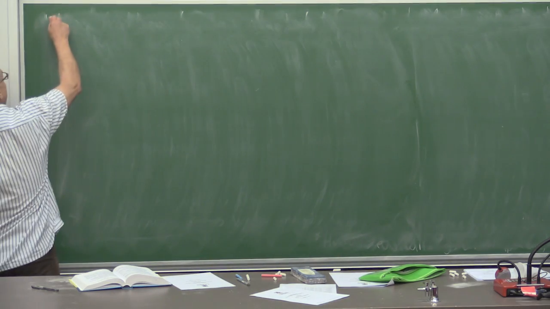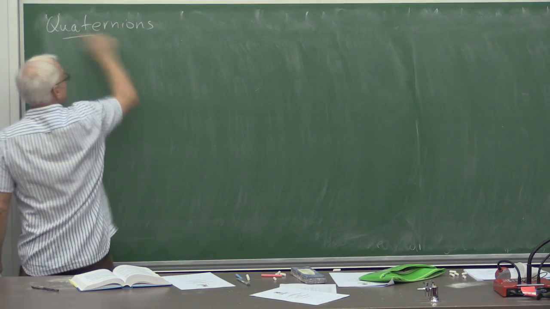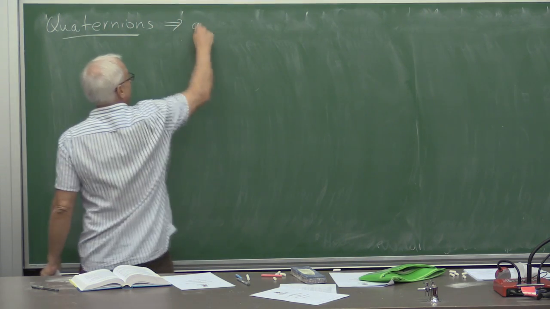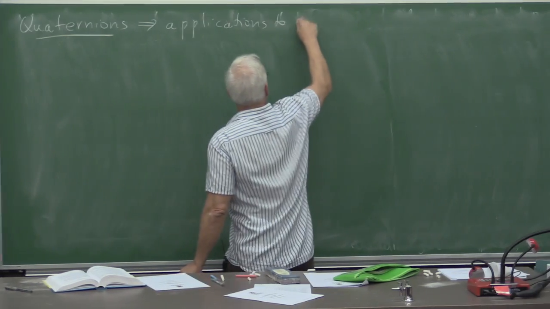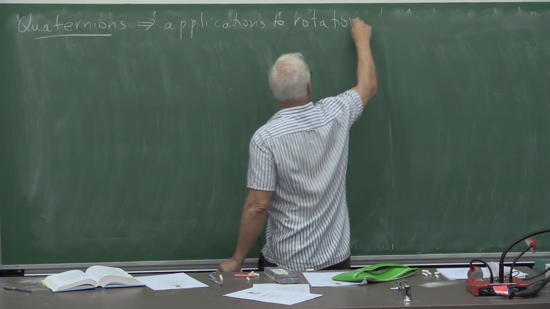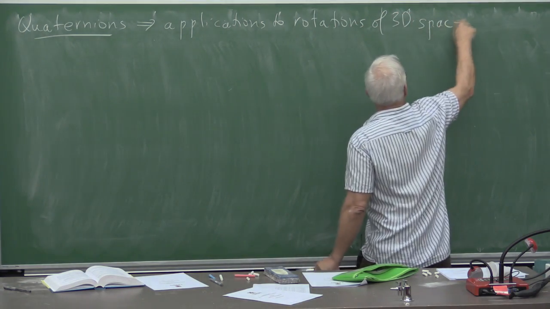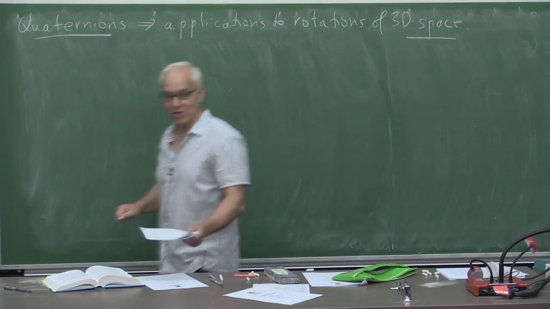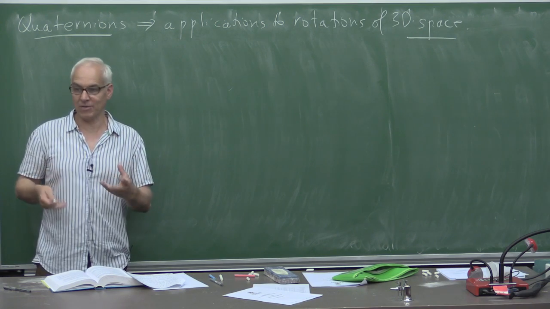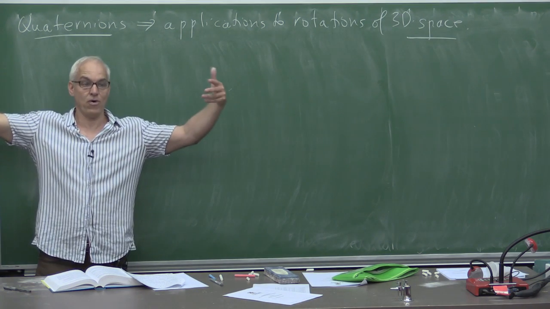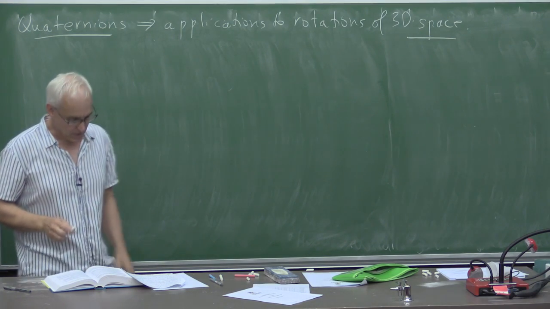All right, so it turns out that quaternions of Hamilton play an important role, have applications to rotations of three-dimensional space. So in fact, they do accomplish what Hamilton set out. They help us understanding three-dimensional space, but we have to go to this four-dimensional algebra in order to understand rotations.